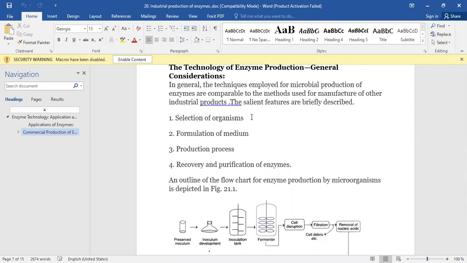In 6 hours some bacteria can make their colonies. So microorganisms are preferred for the production of enzymes. The first step, selection of organism, is completed.